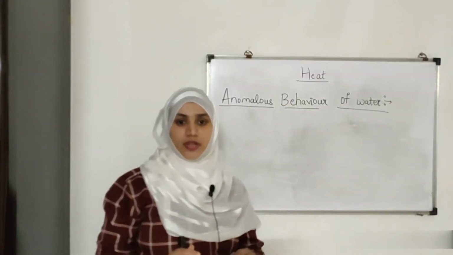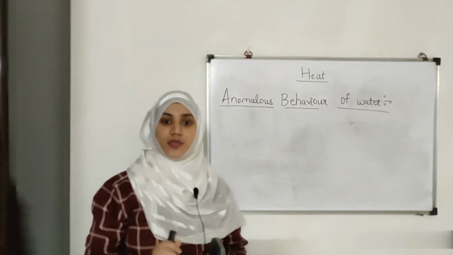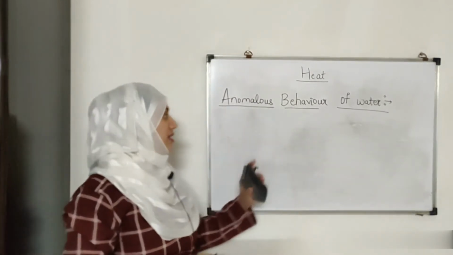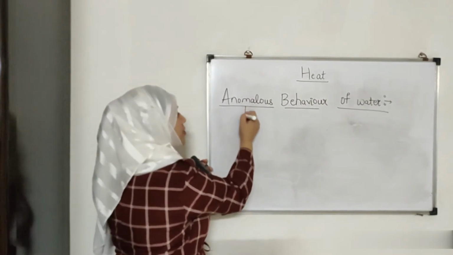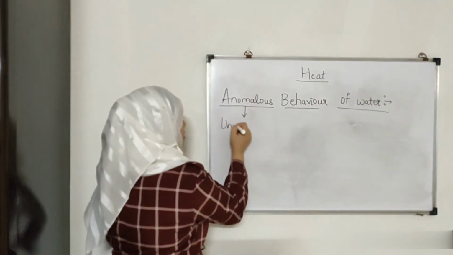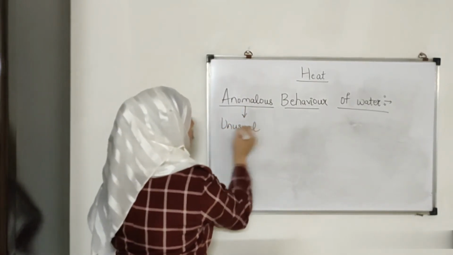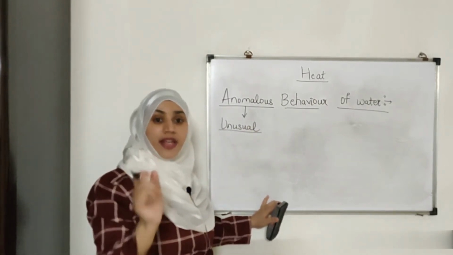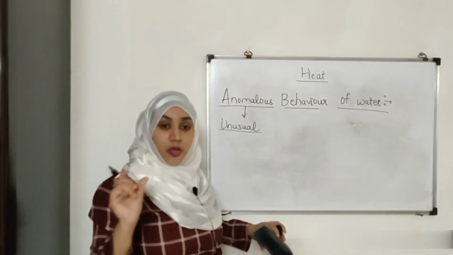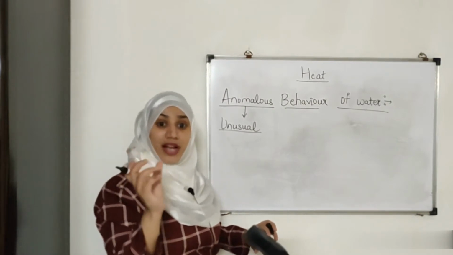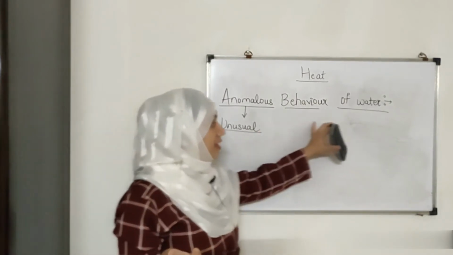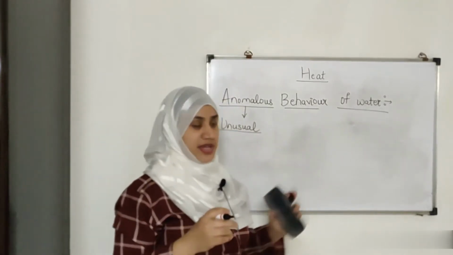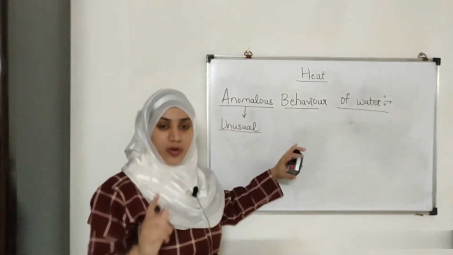So today we are going to start with the topic anomalous behavior of water. So what do we understand by the word anomalous? See, the word anomalous means unusual. So we are going to talk about the unusual behavior of water. See, water is a very important substance to survive. Why is it so? It should be unusual, right? It has got few unusual properties than the other substances. Now we are going to study one of them.